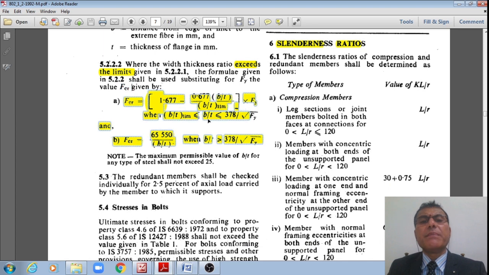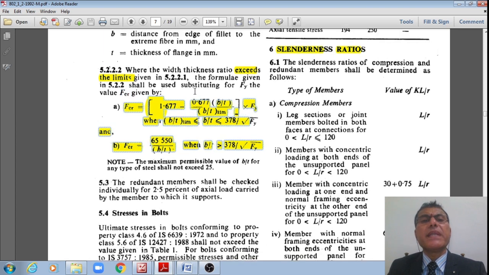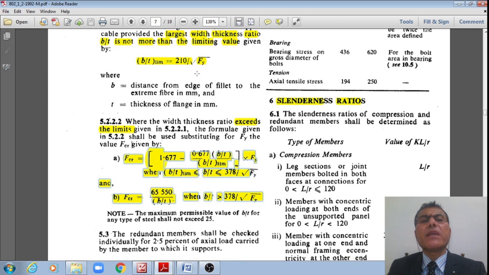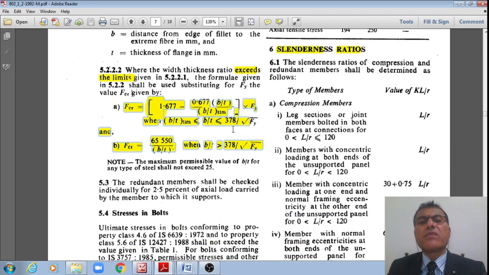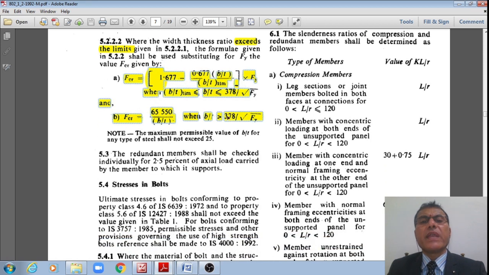If B by T is greater than B by T limiting, just now we have seen B by T limiting is 210 divided by square root of Fy, and less than or equal to 378 divided by square root of Fy. If this condition is satisfied, then FCR, the critical stress, is given by 1.677 minus 0.677 B by T divided by B by T limiting, multiplied by Fy. Whereas if B by T is greater than 378 divided by square root of Fy, then FCR, the critical stress, is given by 65,550 divided by B by T, right?